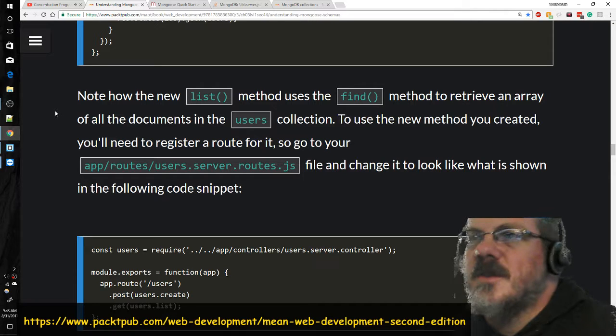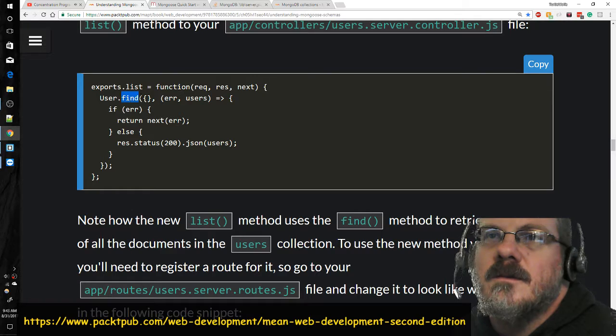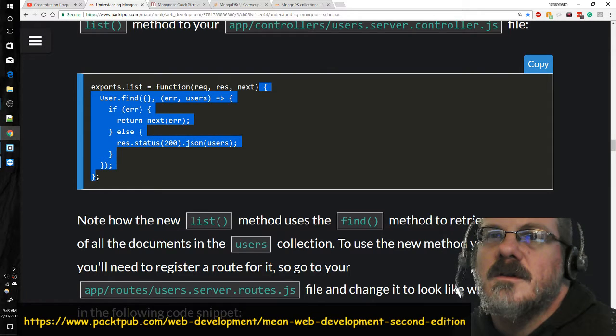Note how the new list method uses the find method. Right here, it's the find method. And it goes all the way down to there, and it's wrapped in this one. So that bracket to that bracket. But this parenthesis wraps those parentheses and that bracket and all the way down to this parenthesis.